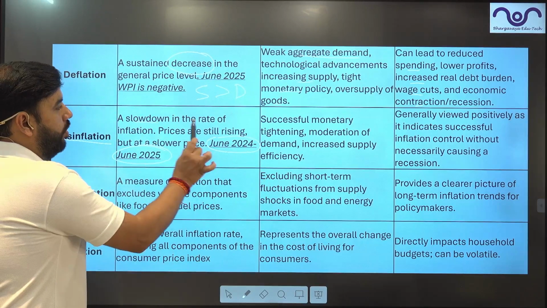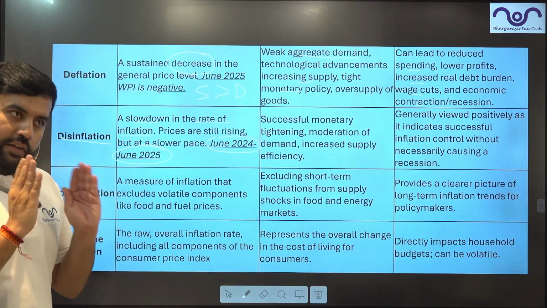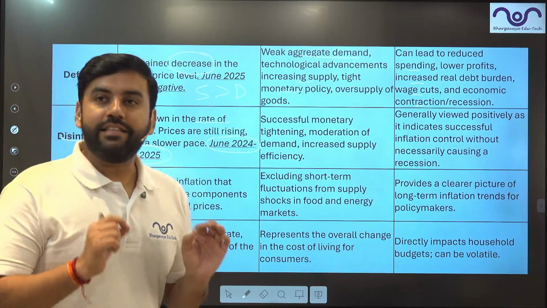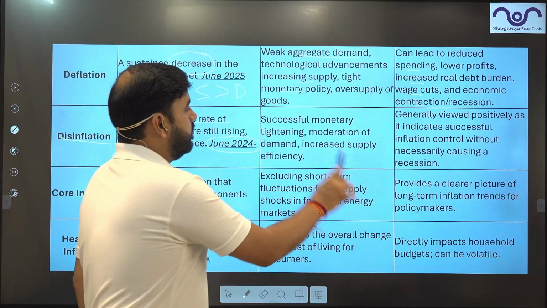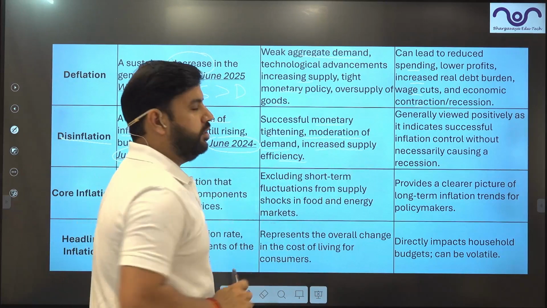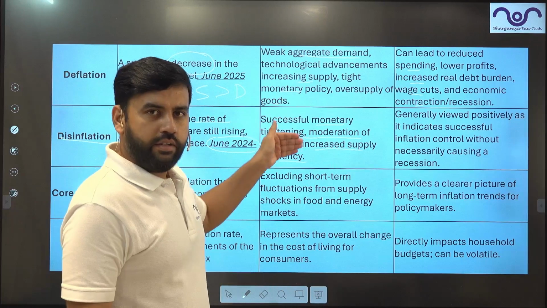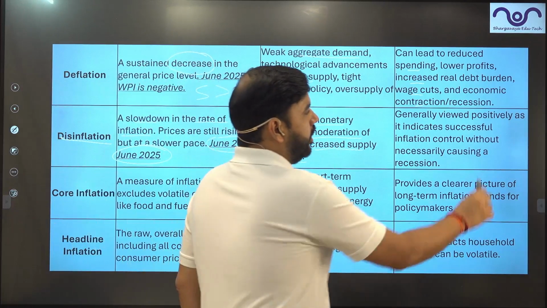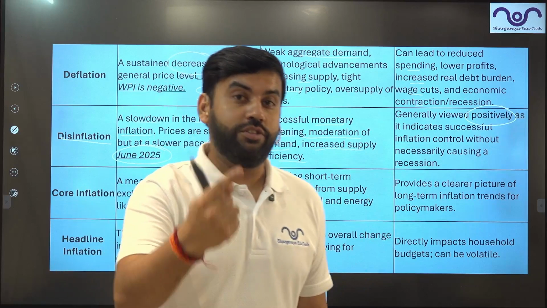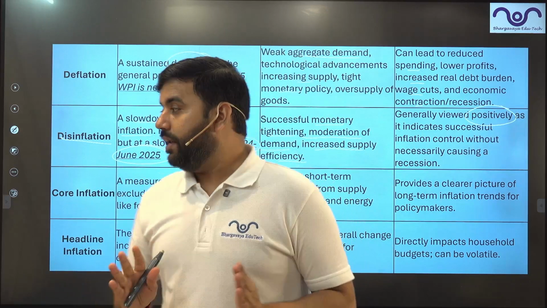So a slowdown in the rate of inflation. Inflation is there, but the rate of inflation has reduced. This is known as disinflation. Successful monetary tightening, moderation of the demand, increased supply and efficiency. Everything sounds good. Generally viewed as a positive thing, but it should never reach zero. That we should keep in mind.